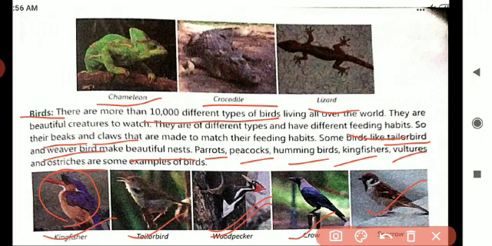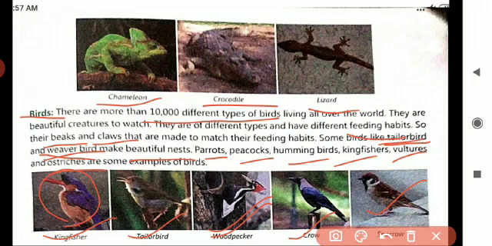Okay, children. Next, the tailor bird and weaver bird. What is the special thing about the tailor bird? It uses its beak as a needle to sew leaves together using thread and wool.